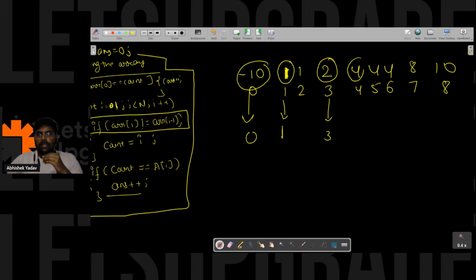The count of elements that are smaller than 4 is what? It is the index value. The count of elements that are smaller than 8 is what? It is the index value. The count of elements that are smaller than 10 is what? It is equal to the index value.